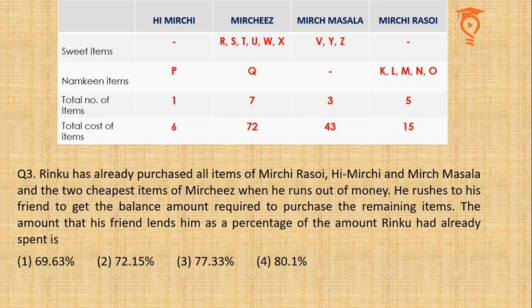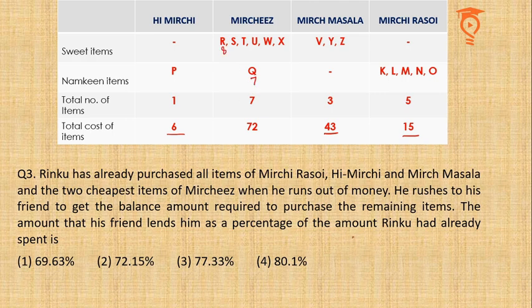Third question. Rinku has already purchased all the items of Mirchi Rasoi, Hi Mirchi and Mirch Masala, which makes 64 rupees. And then he also buys the 2 cheapest items of Mirchis, which has got to be 7 and 8 rupees, 15.